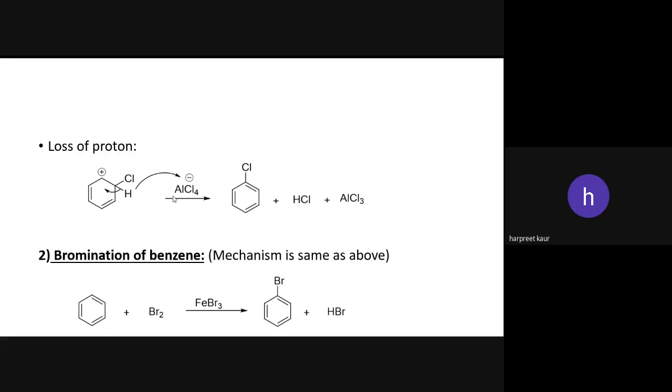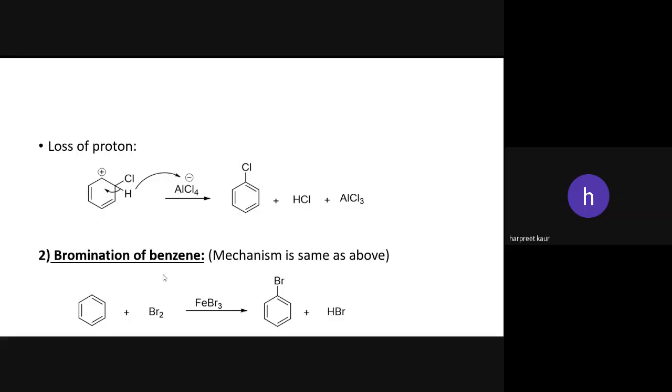The arenium ion is not aromatic, and when it loses its proton to the Lewis acid it restores its aromaticity and forms chlorobenzene plus HCl and AlCl3.